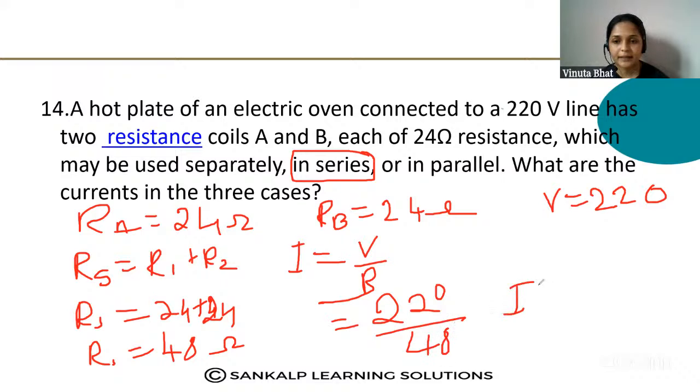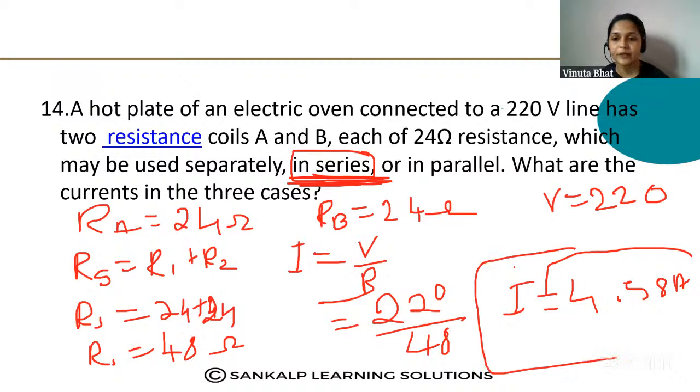What is the current flow when they are connected in series? 220 divided by 48. Let us calculate this and see how much it comes. Answer will be 4.58 ampere. Under which condition? When they are connected in series.